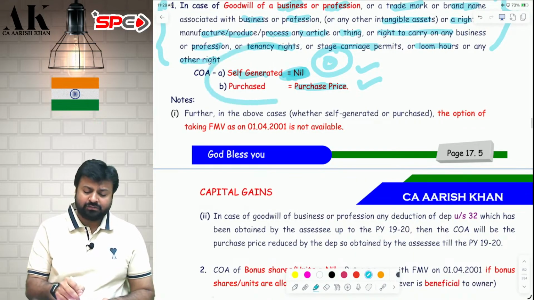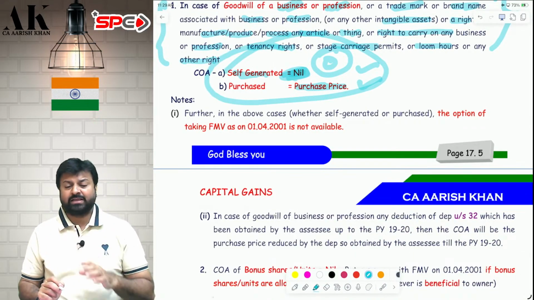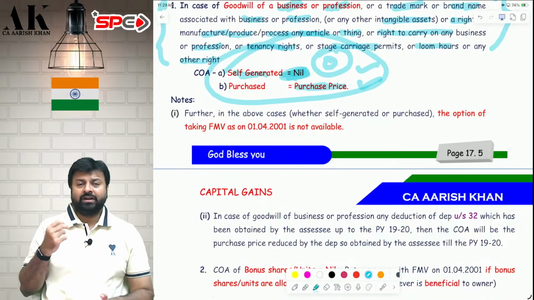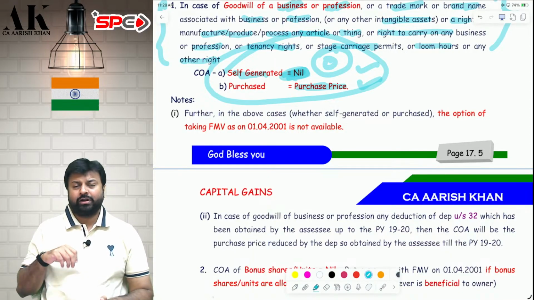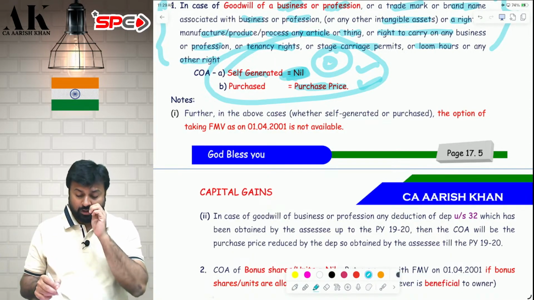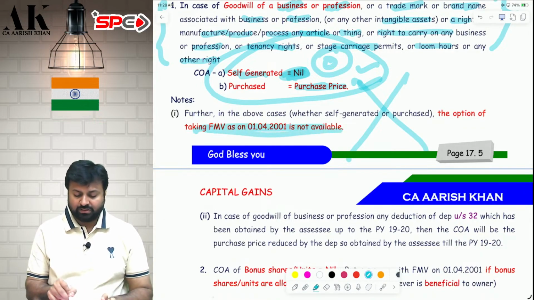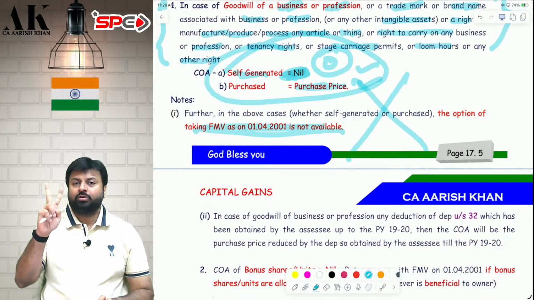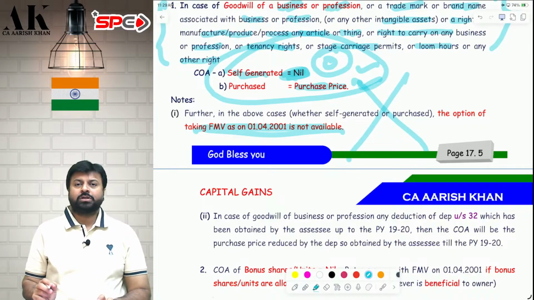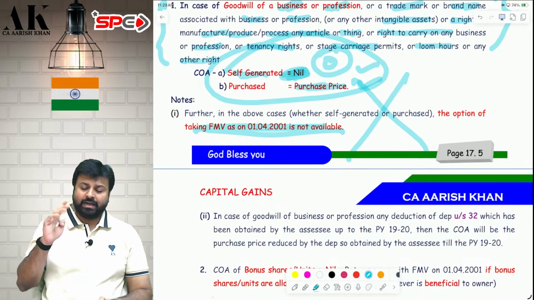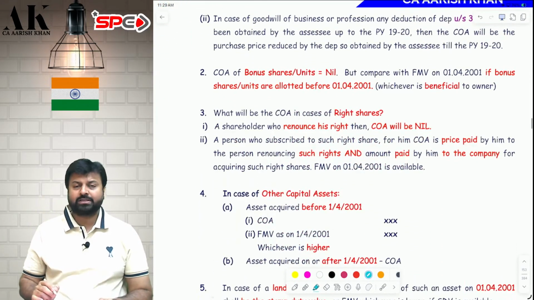Now, one bad news for all these items. The bad news is that in all these items, even if it is purchased before 2001 or generated before 2001, the option to take FMV on 1/4/2001 is not available. There are two places under income tax law where the option to take FMV on 1/4/2001 is not available. One is this, and one will come later on in this chapter in the case of conversion of an AOP, BOI or stock exchange into a company. That time also we will see that. Okay, I hope it is clear to all of you.